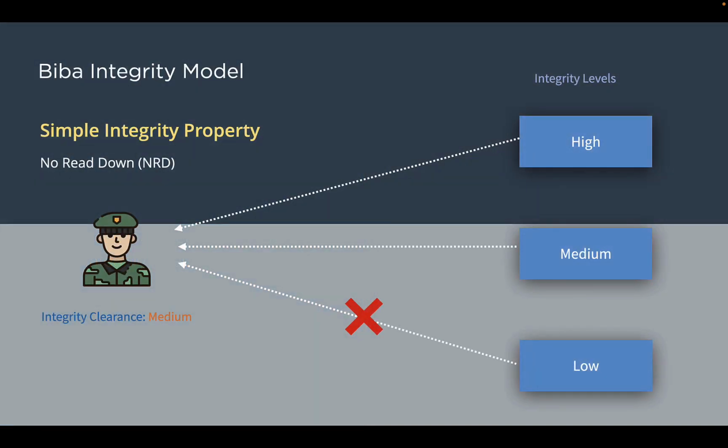In this example, Bob with an integrity clearance of medium cannot read data from a low integrity level. This stops Bob from being exposed to information with lower integrity, which in turn will protect his integrity level from being contaminated.